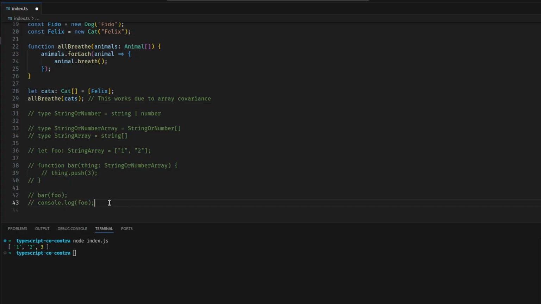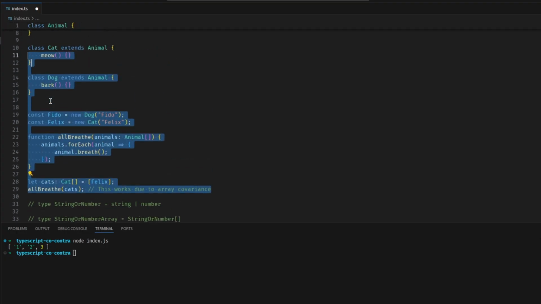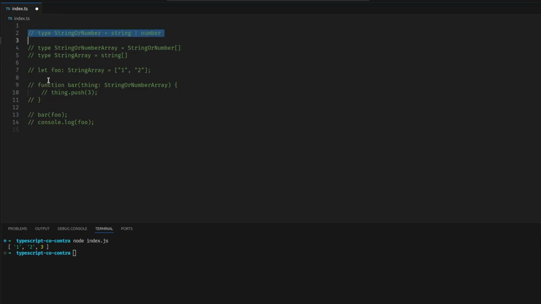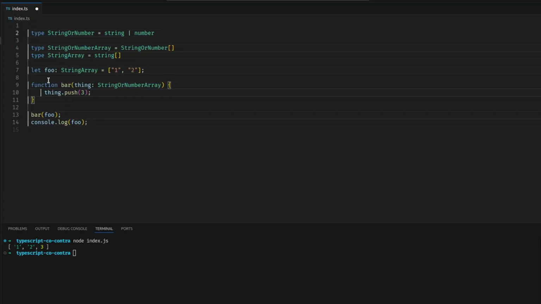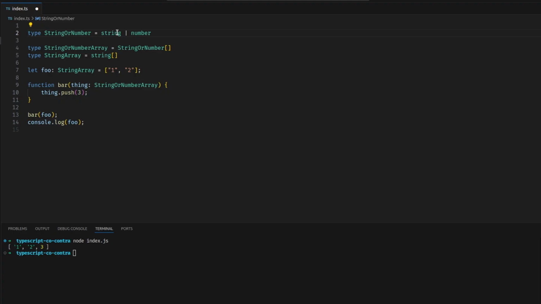Now down here, let's get rid of all of this stuff. Down here, we have the same thing going on. String or number is a supertype, and string is a subtype. We have an array that uses the supertype and an array that uses the subtype. And then in this function, we expect that supertype. This would be animal, right? The supertype. And we pass in an array that uses the subtype, that's string. This would be like a cats array.